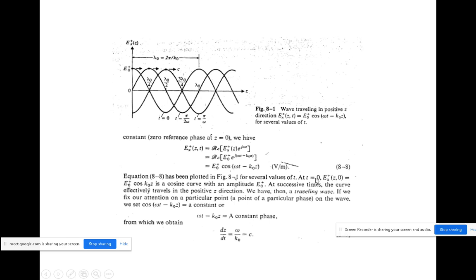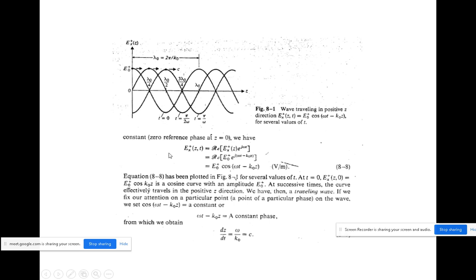At t equal to 0, look at the picture, at t equal to 0, Ex, that is the plane waveform Ex with respect to z comma 0, will be equal to E naught plus cos k naught z. Because if we apply t equal to 0 here, this term becomes 0. Then you will be having only k naught z in the place of it, in the time period t equal to 0. Okay, we get this equation.